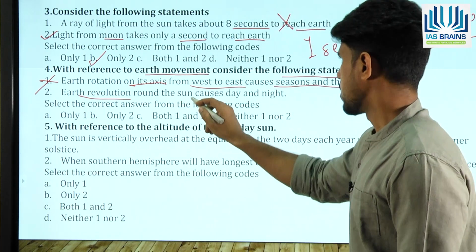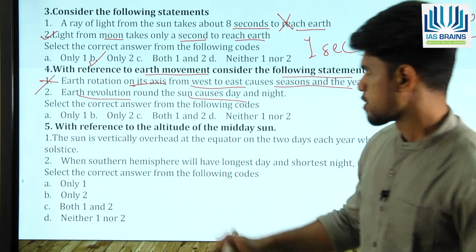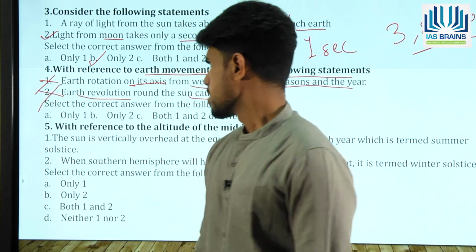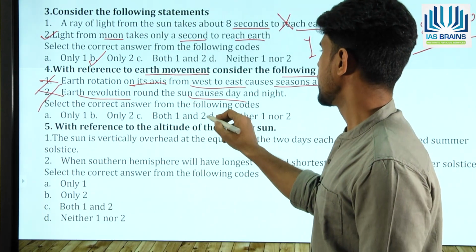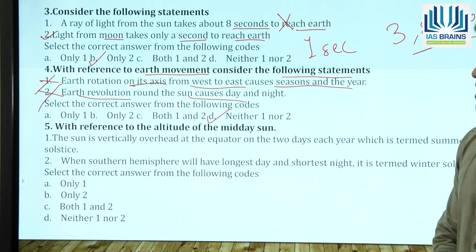Earth revolution around the sun causes day and night. No, it is rotation that causes day and night. So the second statement is also wrong. So 1 and 2 are wrong. So you get D as the correct answer, that is neither 1 nor 2. Okay. Then look at the last question.